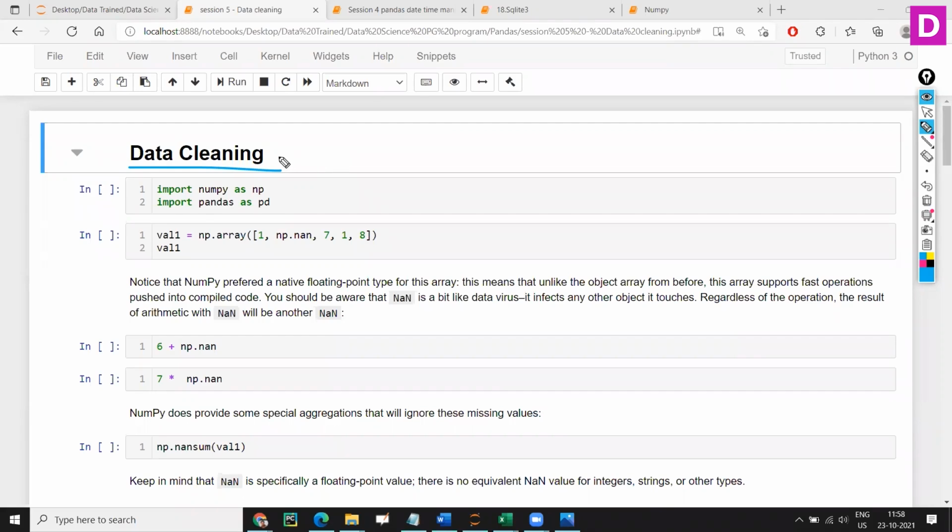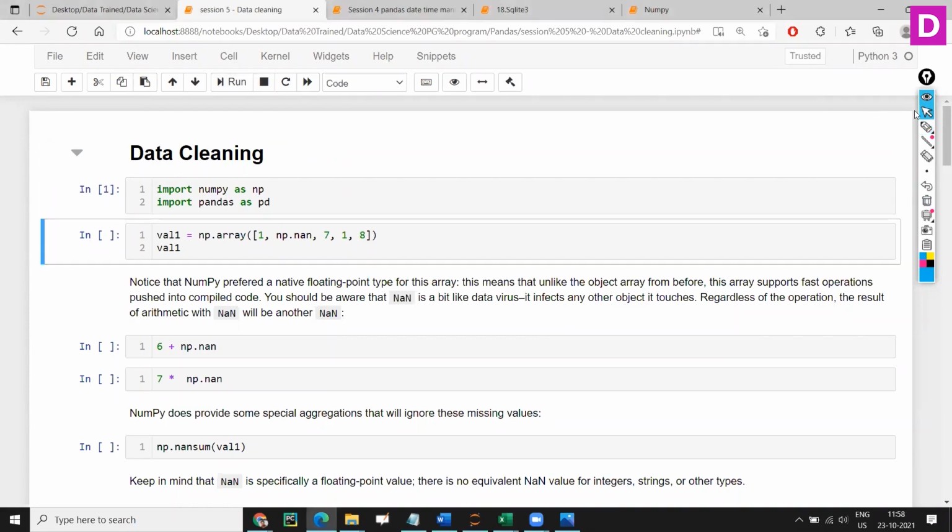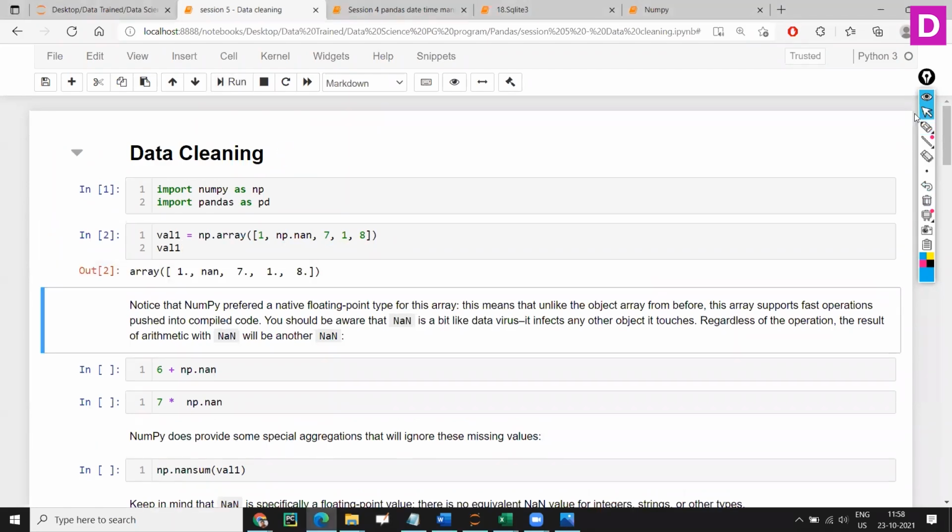So for that, yes, we have to look into the data cleaning part, which is one of the important phases in a data scientist life cycle. That part we are going to cover here. Data cleaning. So let's import pandas and numpy. Here I am just giving 1, np.nan, 7, 1, 8, some numbers, right? I'm converting into an array, the usual method.